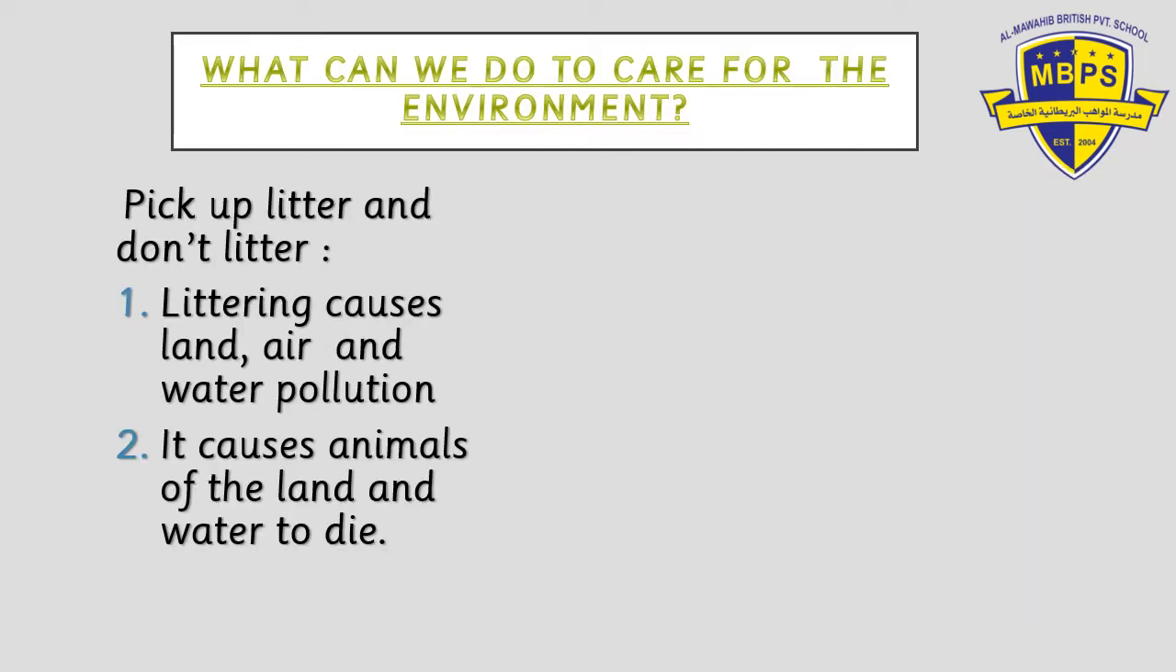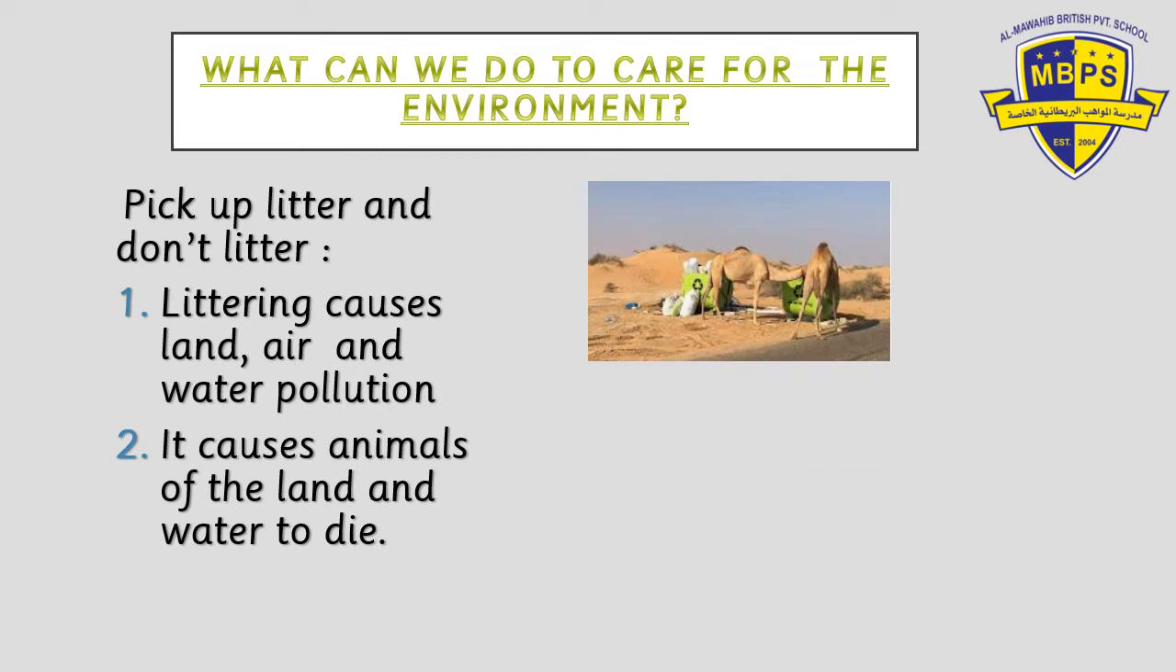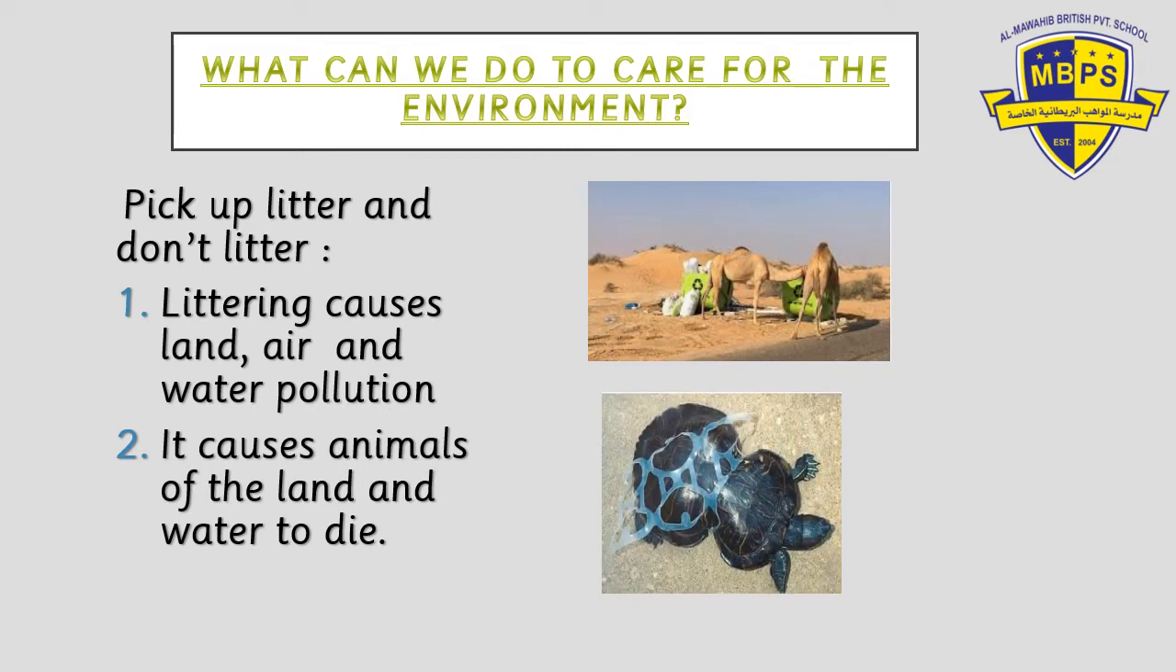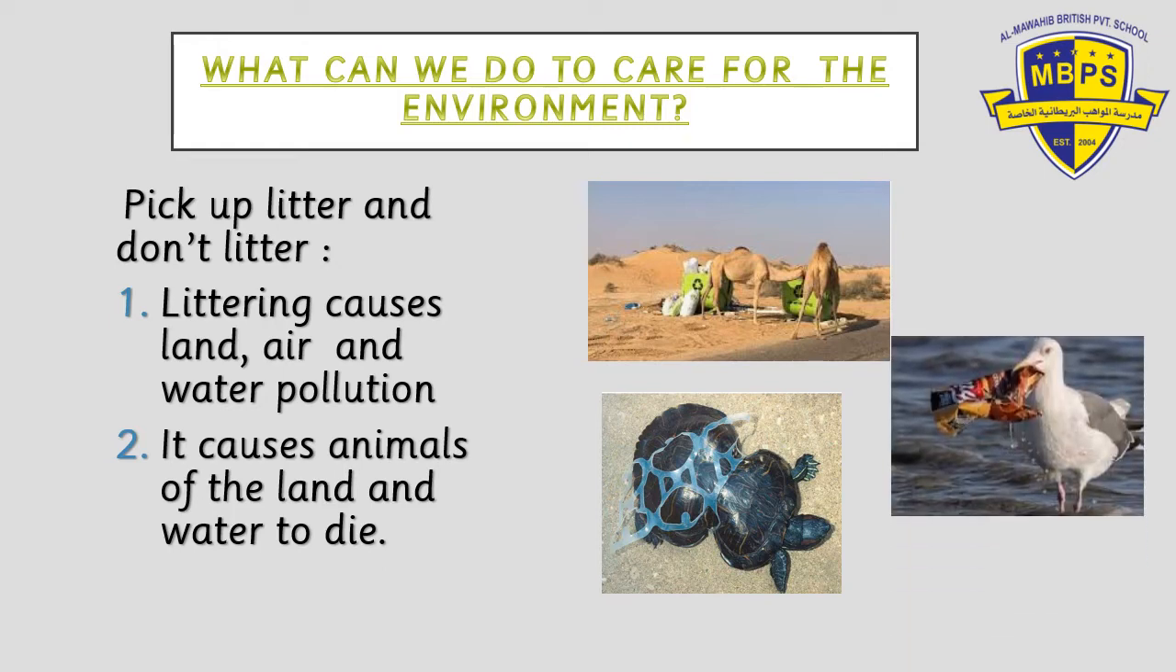What else can we do? We should pick up our litter. We should not drop our litter, because littering causes land, air and water pollution. Littering causes animals to die. Animals like camels, like tortoise, they don't know what they're eating. Birds also sometimes take in plastic food and they die. This causes the animals not to reproduce also, because if they're having all these things inside them, they won't be able to do so and they will die.